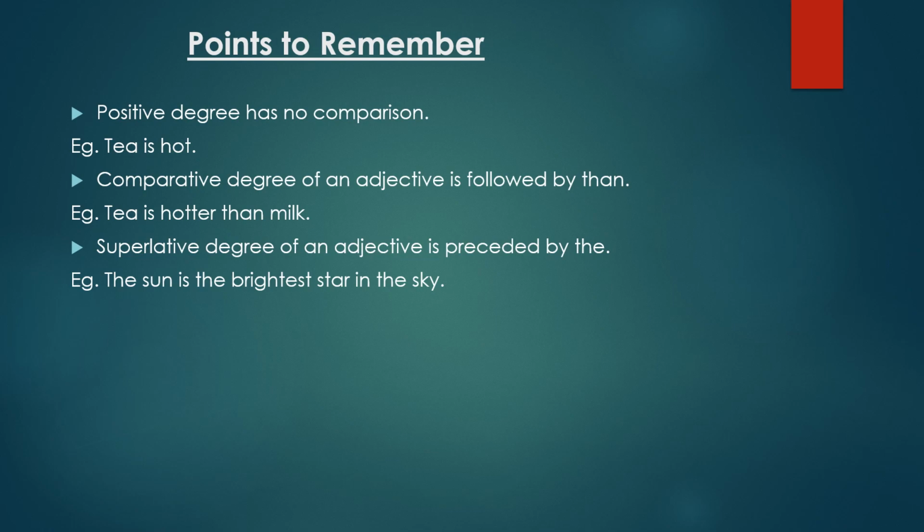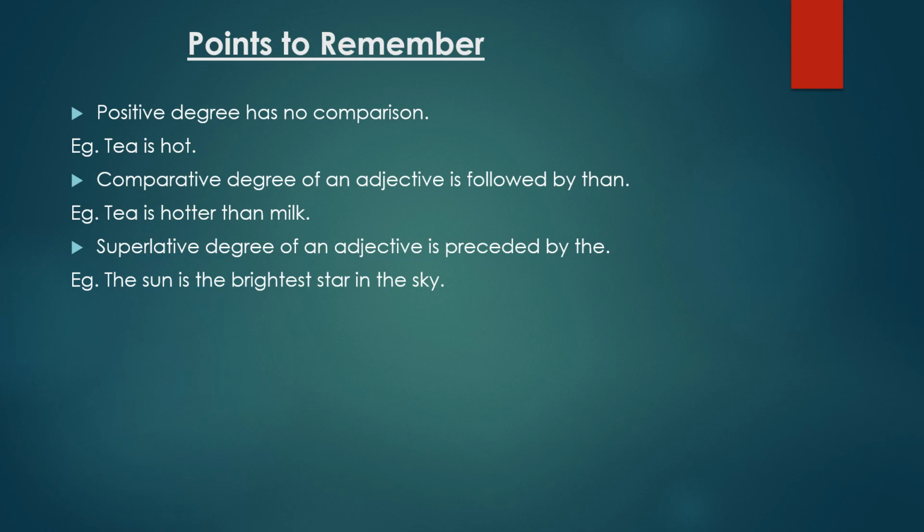Now comparative degree of an adjective is followed by than. Means whenever you use a comparative degree, it should be followed by than. See the same example. Now I have compared tea with milk. Now tea is hotter than milk. That means than is showing the comparison between tea and milk. Now hotter is a comparative degree of adjective and the positive degree was hot.